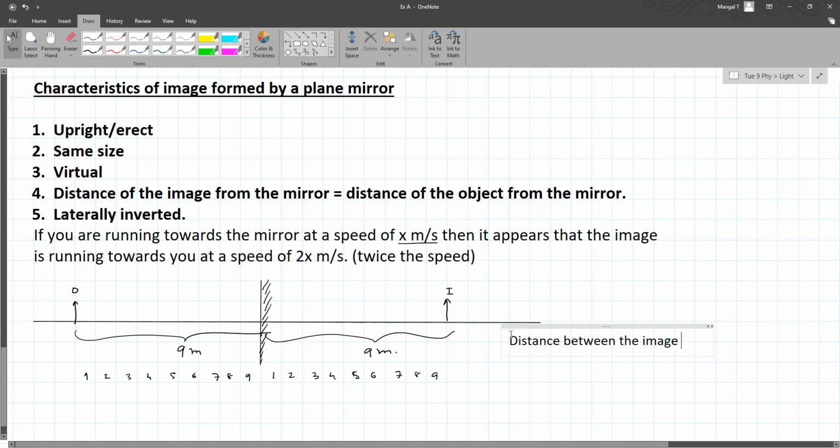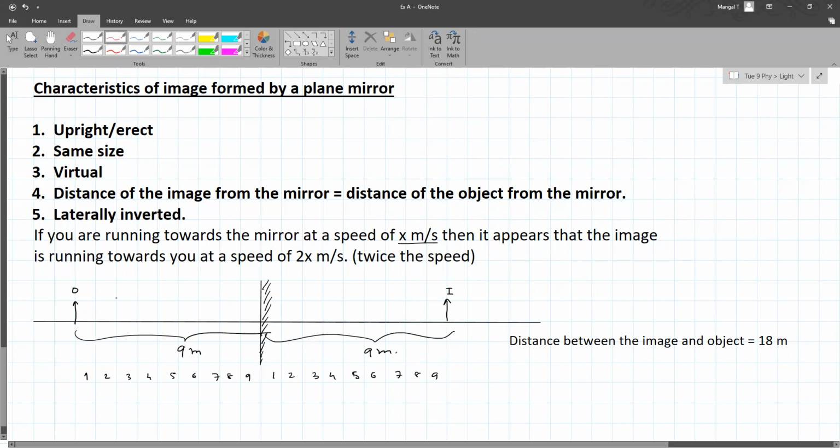Not because the mirror is on the wall. There's nothing behind the mirror. So this is just a property of a plane mirror.